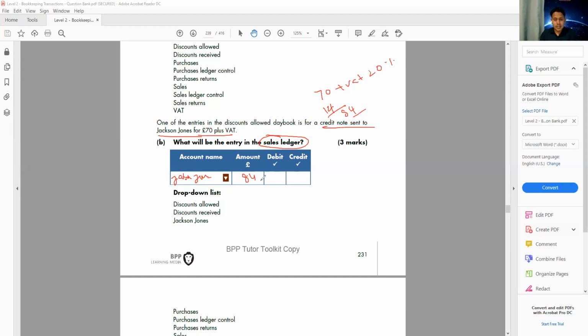And because of the discount, my customer Jackson Jones is going to pay me more or less? He's going to pay me less. He's my credit customer, he's normally my debit. If he's going to pay me less, I'm going to make him credit because he's going to pay me less now. Remember that he normally is my debit, but because of the discount, his balance will go down. And if I need to make it go down, I need to make the opposite entry, so I need to make it credit.